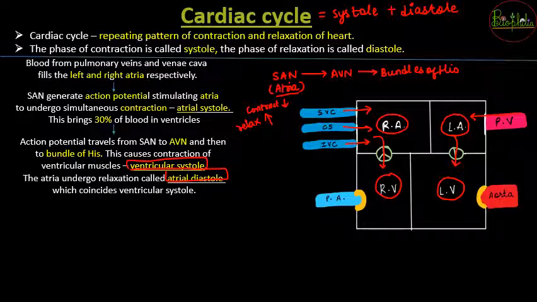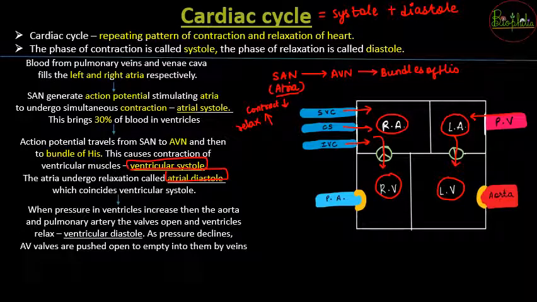By that time, the blood reaches the respective ventricles. As soon as blood reaches the ventricles, what is going to happen? The pressure in the ventricles is going to increase. Once the pressure in the ventricles increases, what is going to happen?